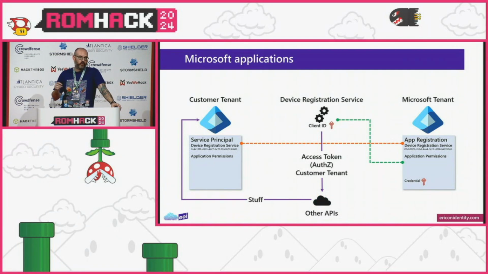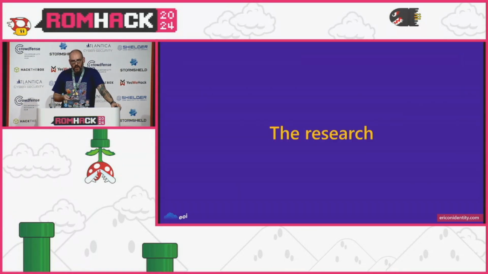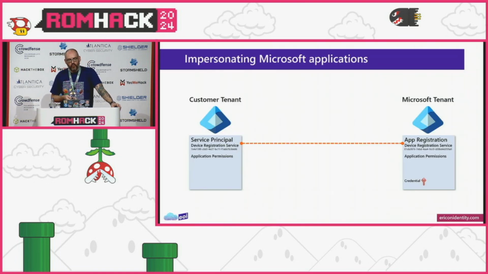Now, I will say there are also a lot of other APIs, both documented and undocumented by Microsoft, out there. But for the focus of the research here, it's really on Graph API and not other Microsoft APIs that exist.